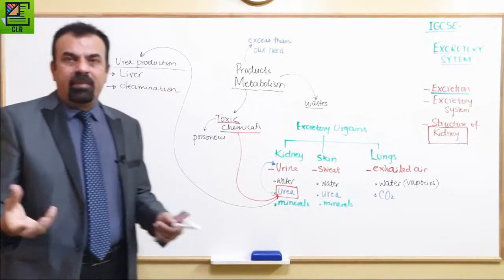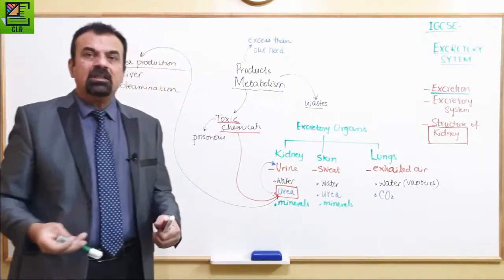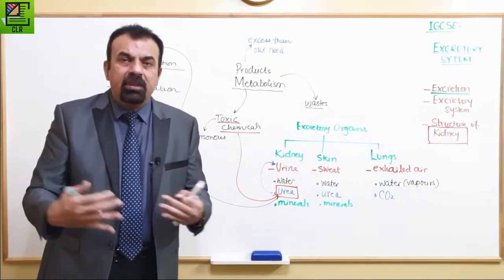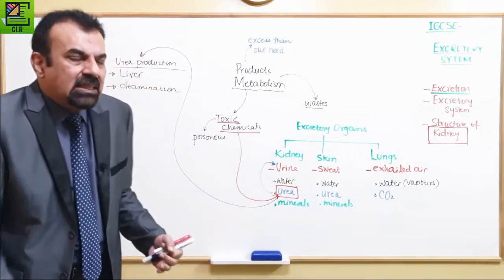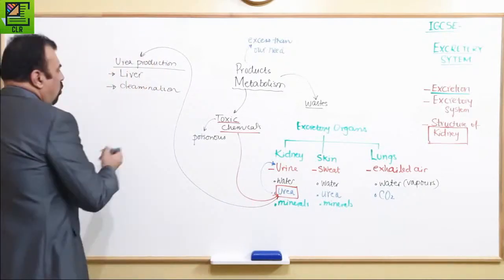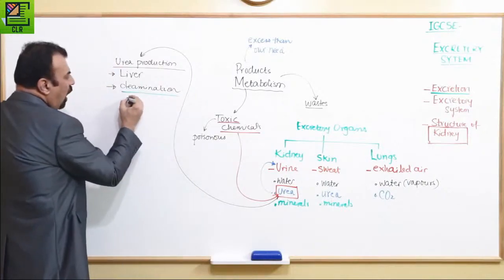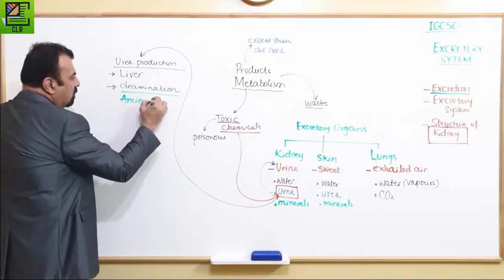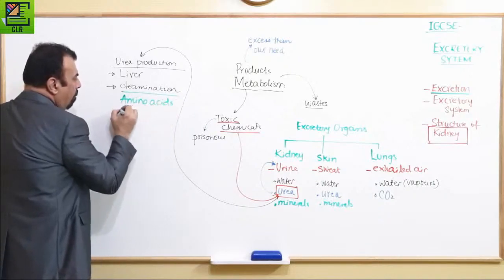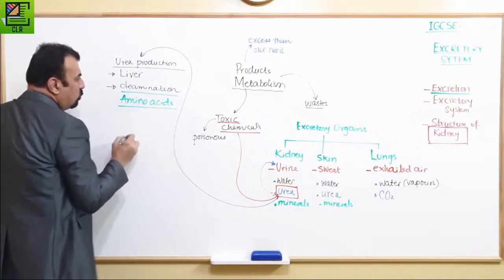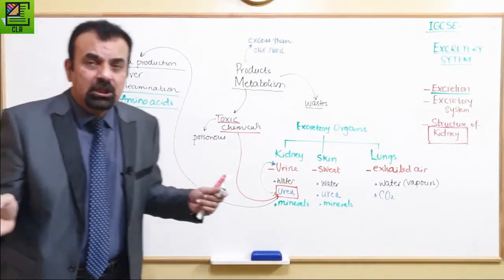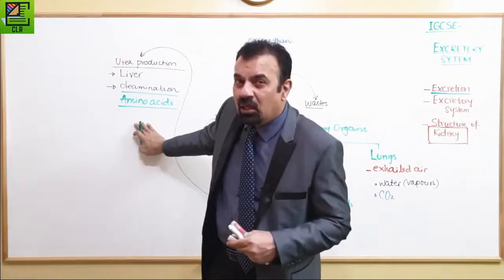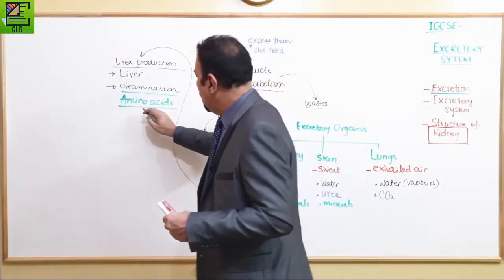And what is deamination? Deamination is a process in which the excess amino acids, the amino acids which we don't need, which are more than our requirement, are broken down. So remember that those amino acids which we don't need are going to break down into two important parts.